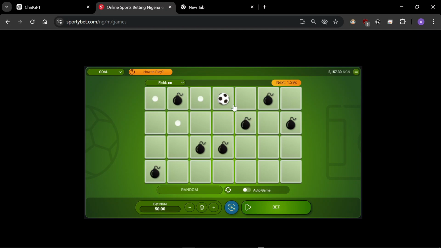You have to be smart and you have to know when to take your money and when to disappear. Now I've collected this. I can decide to just leave for today. Now imagine this was a big amount of money I'm trying to get. I've gotten this and I can just decide to quit. But then let me redo it again and go for a random number this time around.